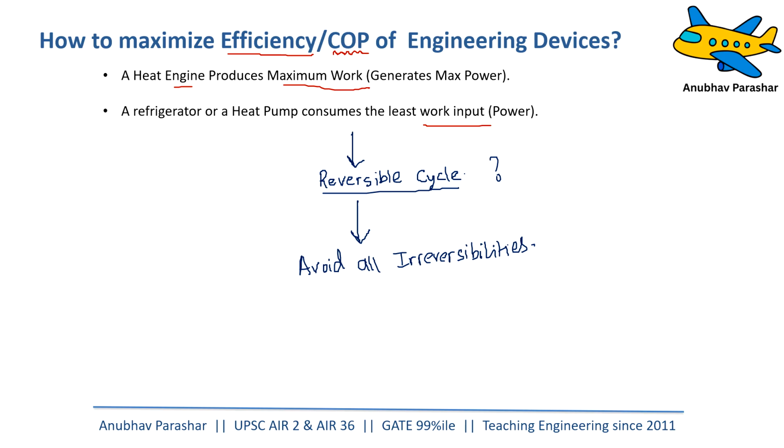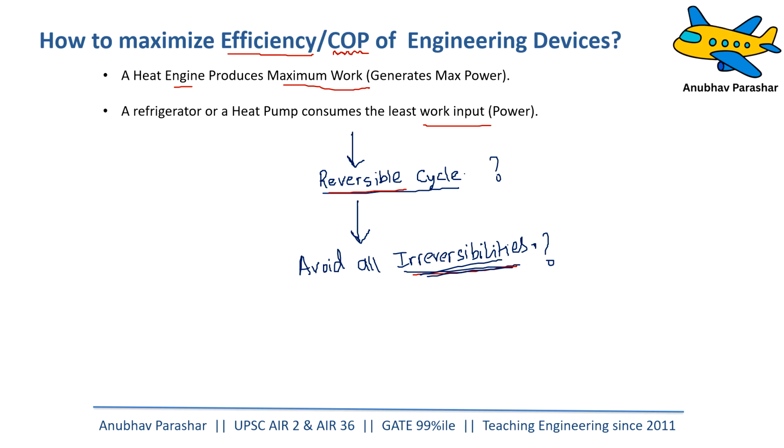So what do you mean by irreversibilities? Irreversibilities means things which cannot be reversed, in simple idea, right? Reversible means things which can be reversed without causing any problem. Irreversibilities means things which cannot be reversed. So what are the things that cannot be reversed? What are these irreversibilities you are asking us to avoid?